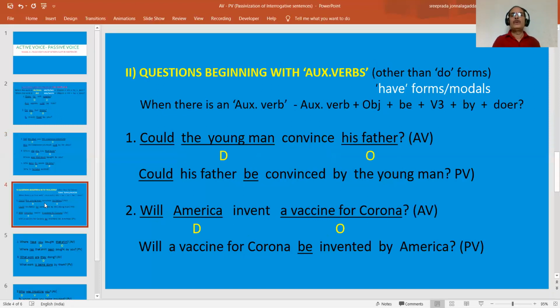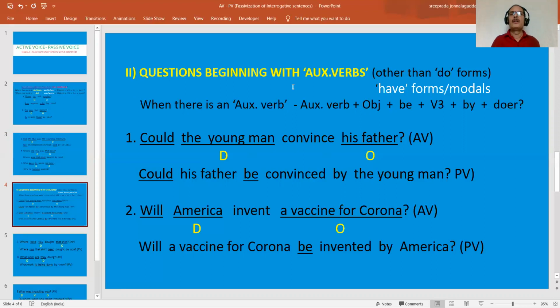Now, so far we have discussed how to change verbs into passive when the verbs in active voice are do, does, or did. Now let us discuss some questions which begin with other auxiliary verbs. Other auxiliary verbs means what here? Other than be forms.